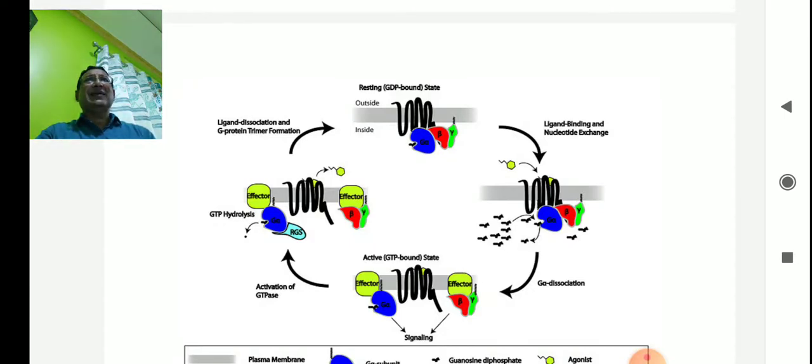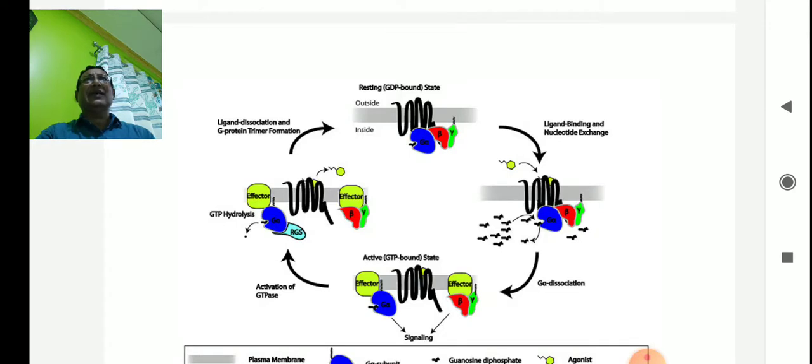Once the signaling is over, that signaling is known as the formation of cyclic AMP. When GTP is activated, it is again separated from these effector regions. GTP hydrolysis will take place, then the ligand-bound complex is again separated.